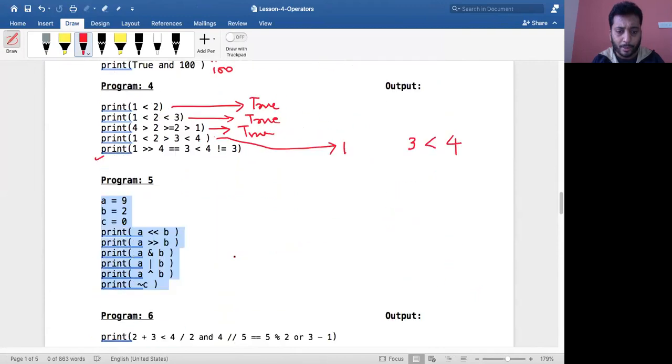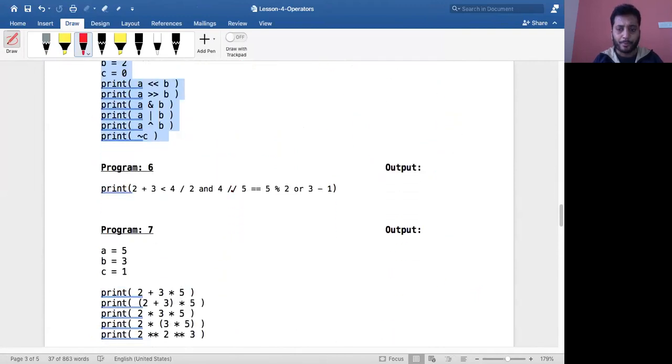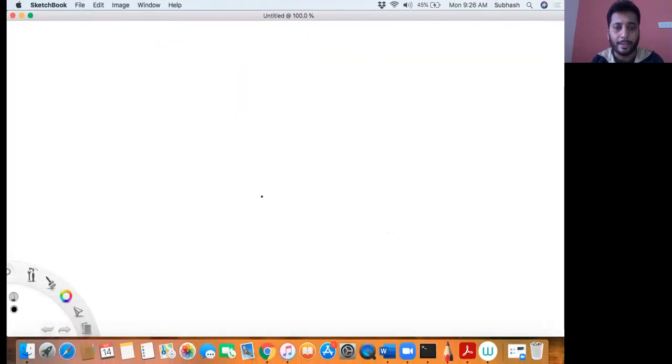What is that assignment problem? Where is it? Oh, it's here. What does it say? It is an expression which contains almost all the types of operators. It contains arithmetic operators, relational operators, and logical operators. It is a mixture of all these operators. Let me quickly write it down on the screen and then try to evaluate it.